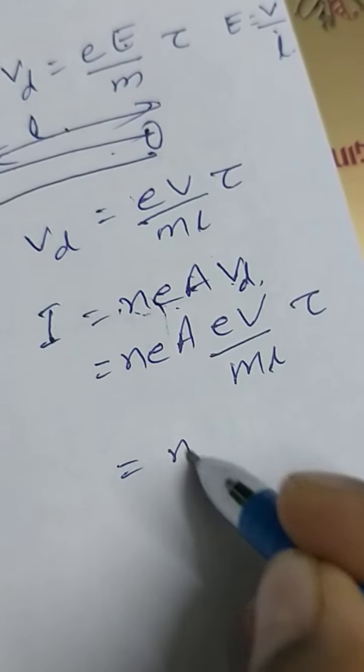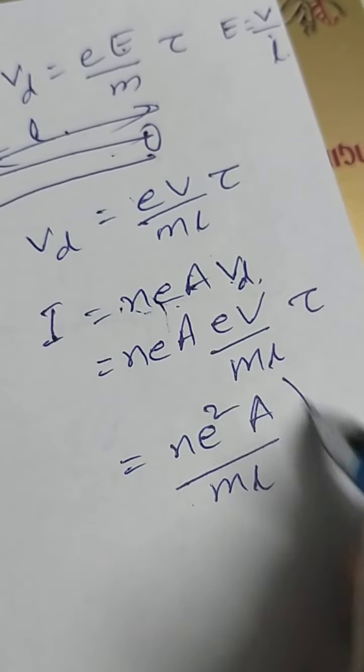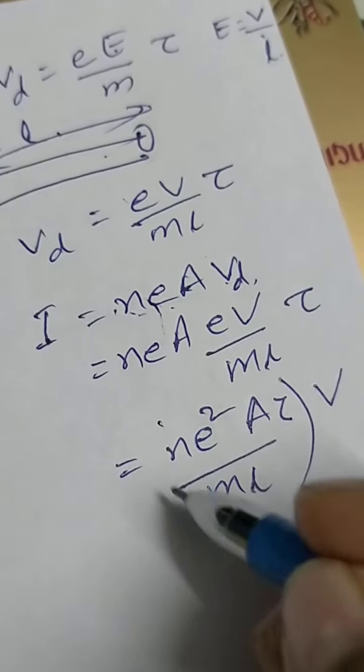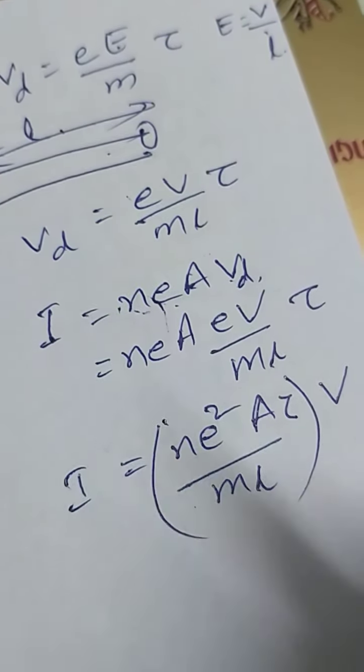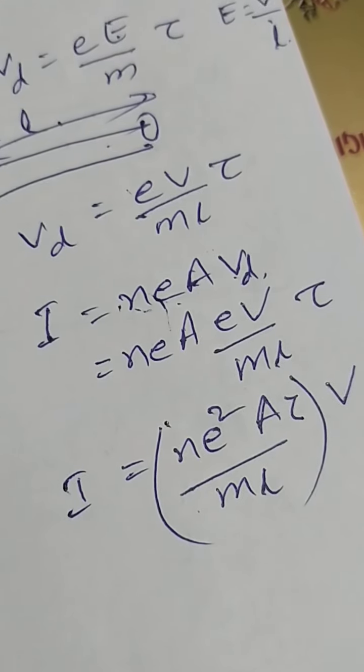So you'll get I equal to neA into eV by mL into tau. So here you see ne squared, A by mL, tau will also come here, and V is left. This is I: ne squared A tau by mL into V.